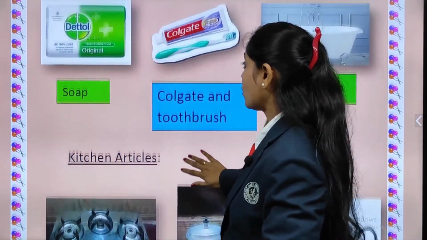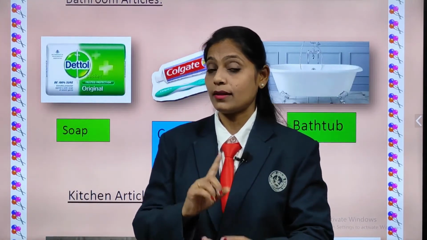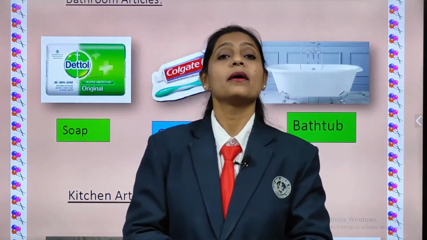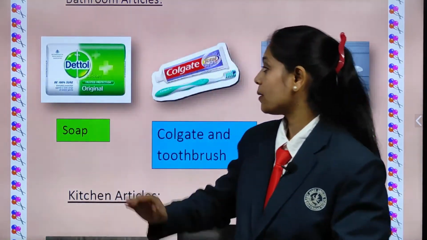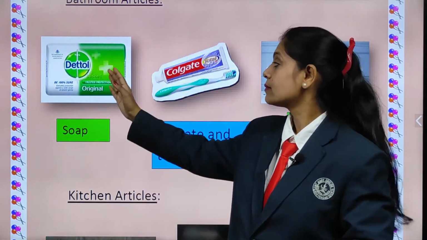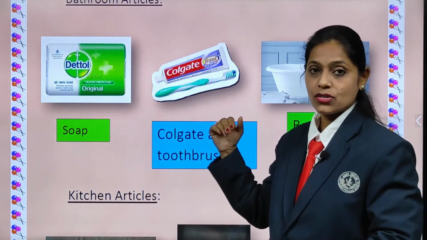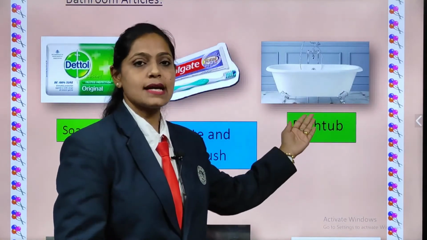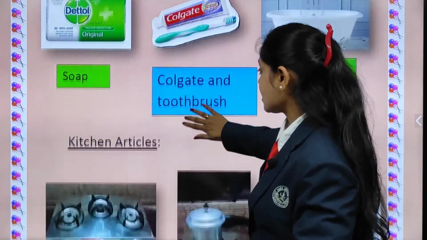So what are we going to do children? Yes, again we are going to revise it once and then you have to be with your mother and study well. Okay. So first we are going to revise bathroom articles. Bathroom articles are the things which we see in the bathroom. Okay. Soap. Toothpaste and toothbrush. Bathtub.